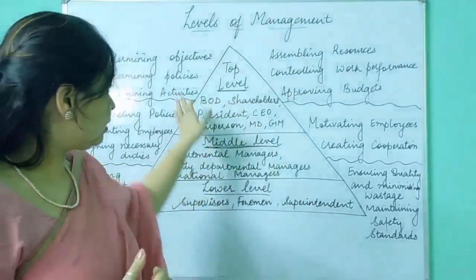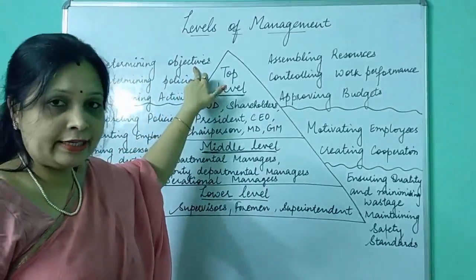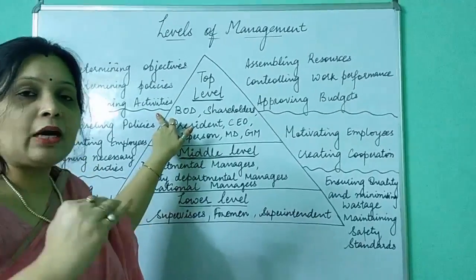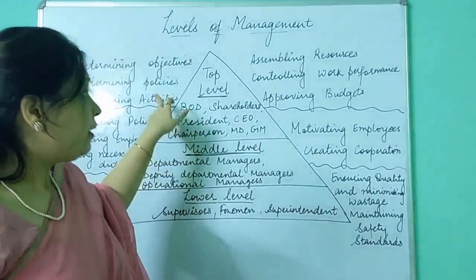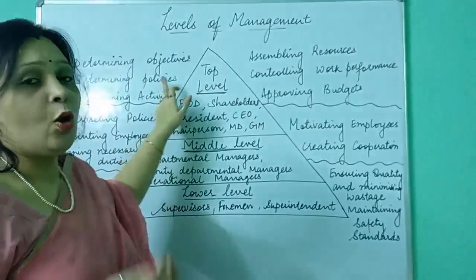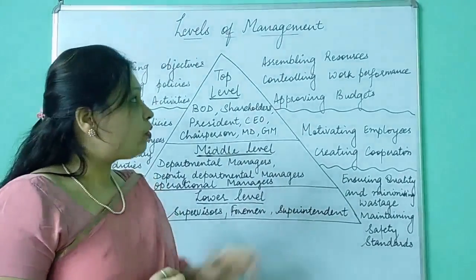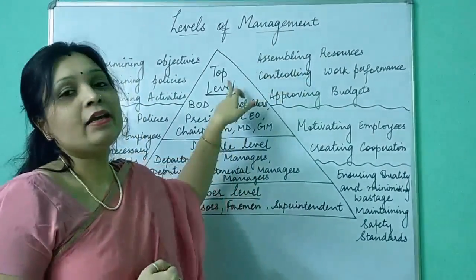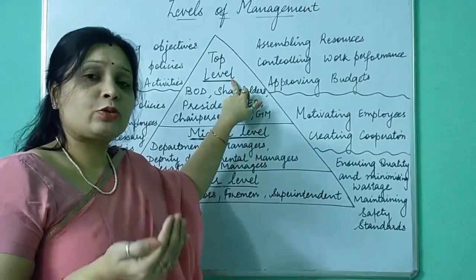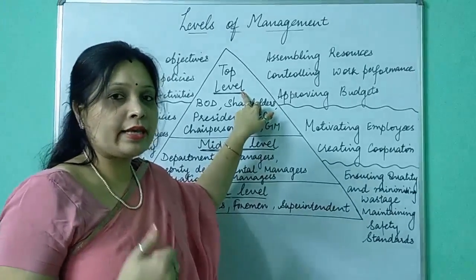Now after these three, first we have made the objective, we have written down the policies, we have also written down what are the activities we are going to perform. Now to achieve this objective and to perform all these activities, whatever resources will be needed by the organization, those resources are assembled by top level managers. Resources, as we have discussed in the first video, are of two types: human resource and material resource.